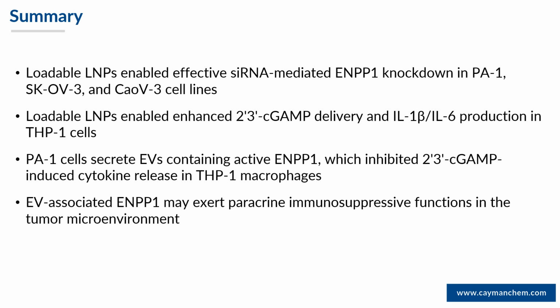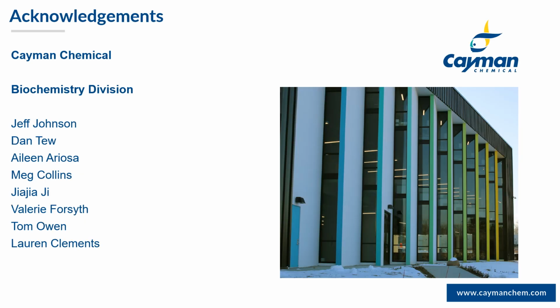In summary, loadable LNPs enabled effective siRNA-mediated ENPP1 knockdown in all three cell lines. cGAMP delivery and STING activation could be enhanced when delivered via loadable LNPs. PA1 cells secreted extracellular vesicles containing active ENPP1, which inhibited cGAMP-induced cytokine release in THP1 macrophages. And finally, we observed that EV-associated ENPP1 may exert paracrine immunosuppressive function in the tumor microenvironment.